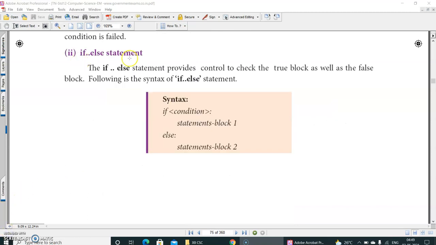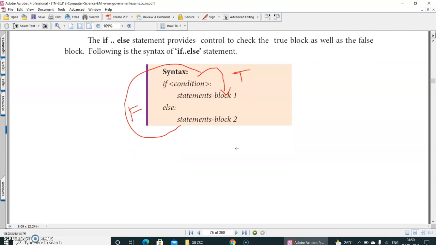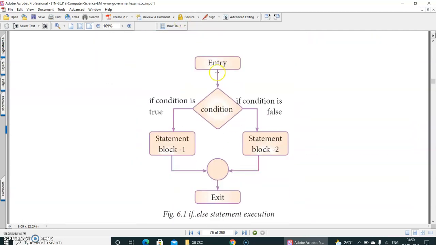The next is the if-else statement. The if-else statement provides control to check the true block as well as the false block. The following is the syntax of the if-else statement. Now, if the condition is true, it will go to statement block 1. If the condition is false, it will go to the else statement, that is statement block 2. Understood now? Just recollect it. Already you learned all these things in C++.